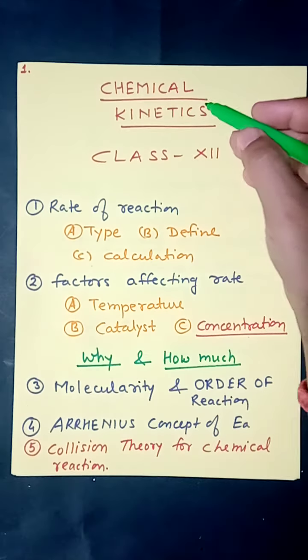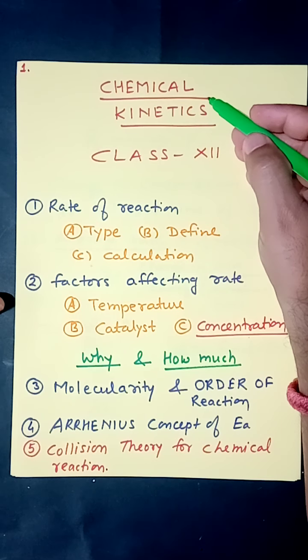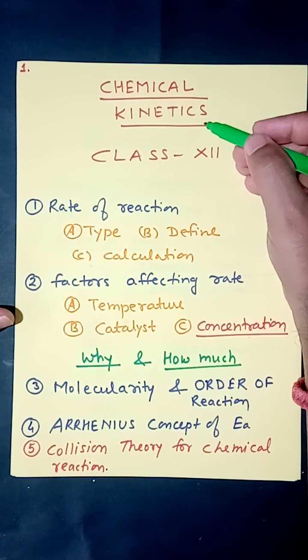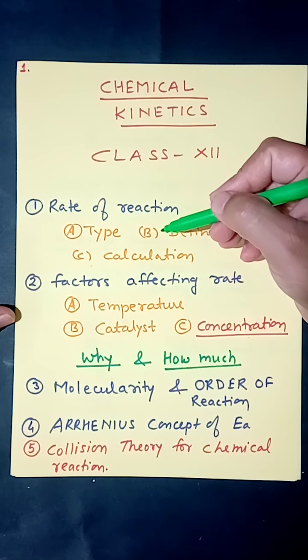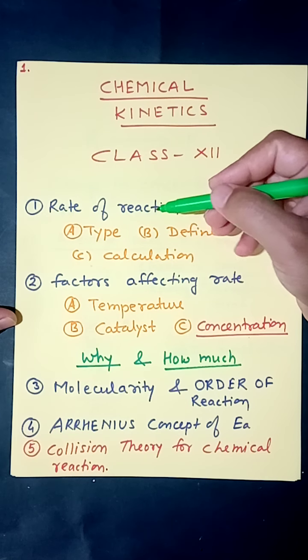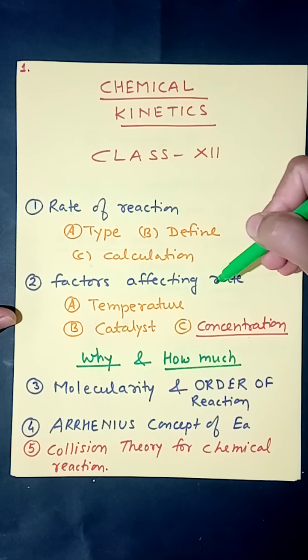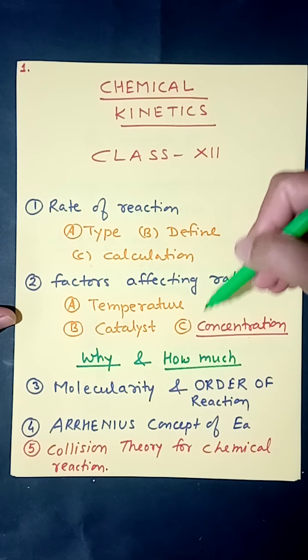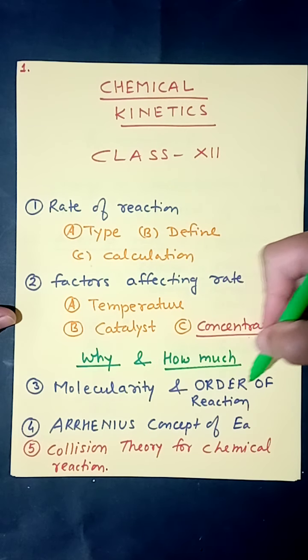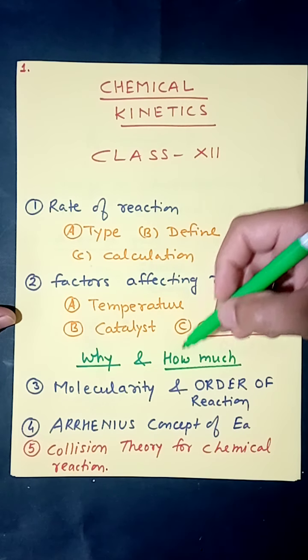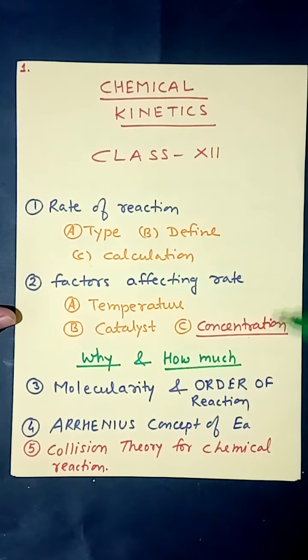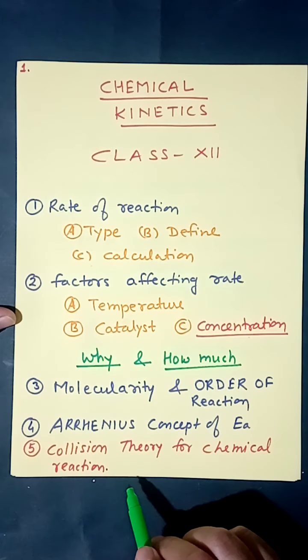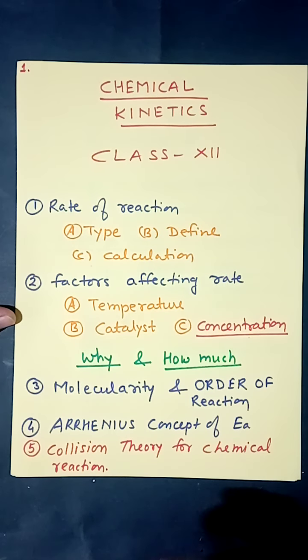It is chemical kinetics. In this chapter we will discuss rate of reaction, different factors which affect rate of reaction, molecularity and order of reaction, Arrhenius concept of activation energy, and collision theory for chemical reaction.